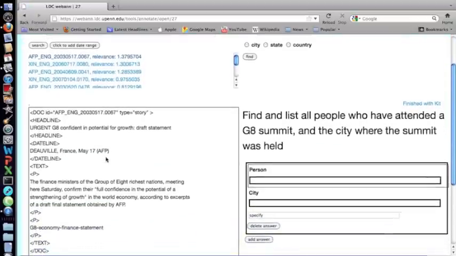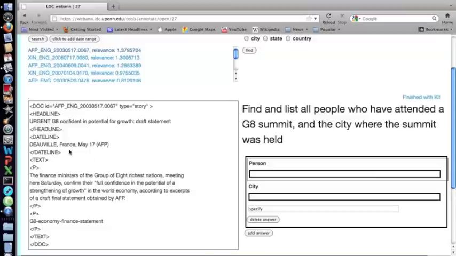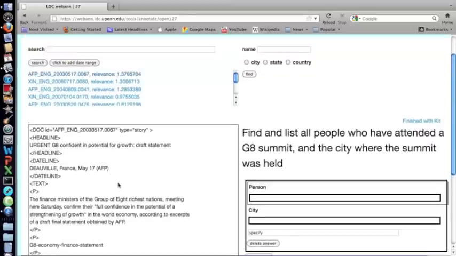And this brings up the document. This document's pretty short, and it says urgent G8, confident, potential for growth, draft statement, no mention of a person there. Finance ministers with a group of 8 richest nations meeting here Sunday. So this does not contain an answer because this is a group of people. This is not a single person. G8 economy finance statement. So this document's pretty short. It doesn't have any answers.